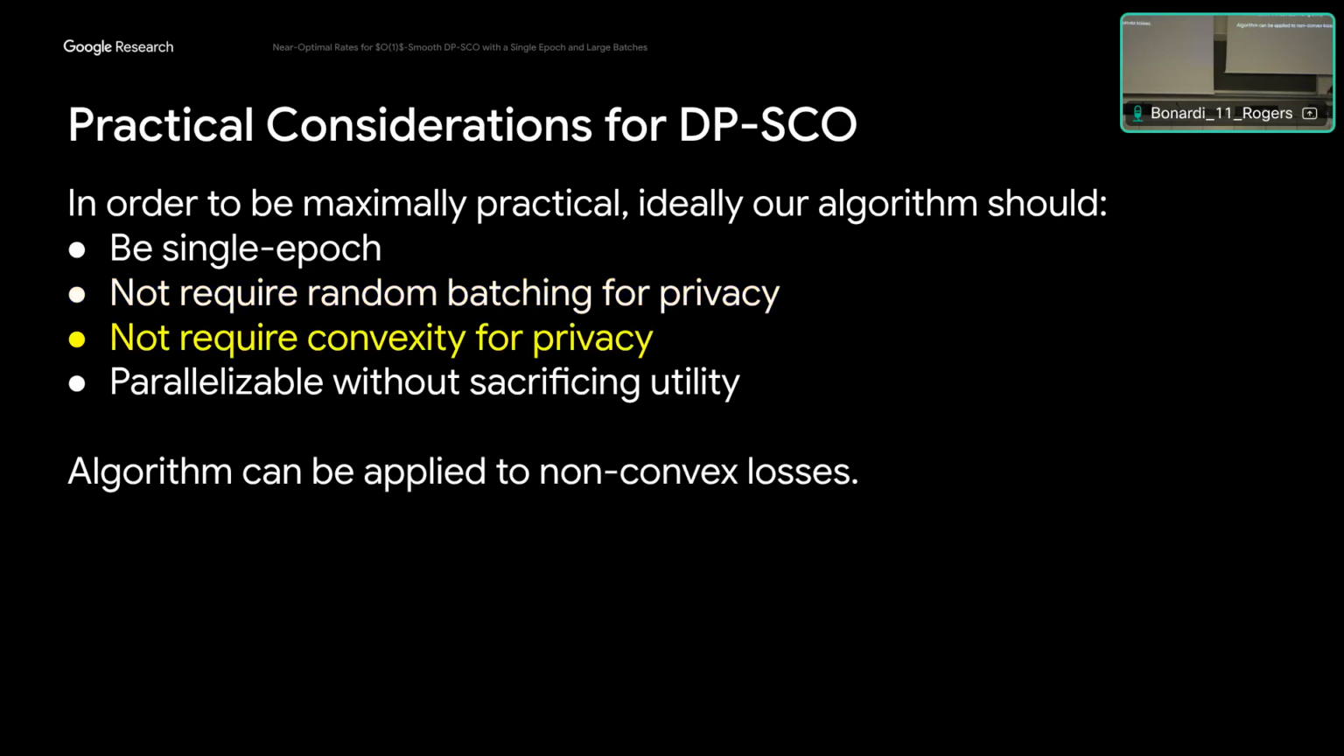Similarly, for this third bullet point, there are results that can use convexity of the loss to show a better privacy guarantee. But we want to basically take whatever algorithms we develop in theory and then turn around and use them for large models, which are often trained with non-convex losses. So ideally, we'd like our results to not rely on convexity for privacy.